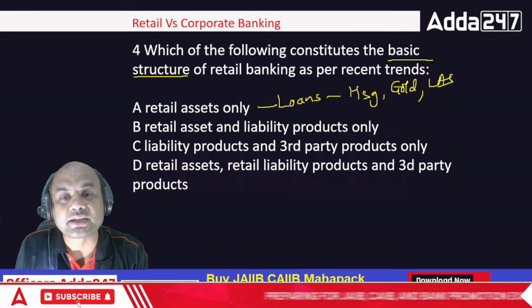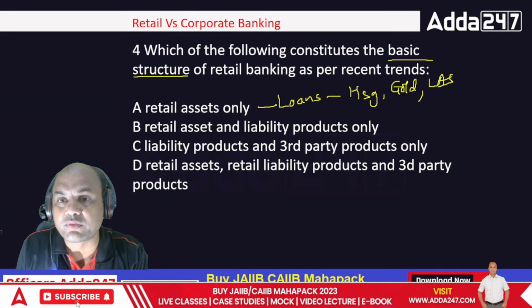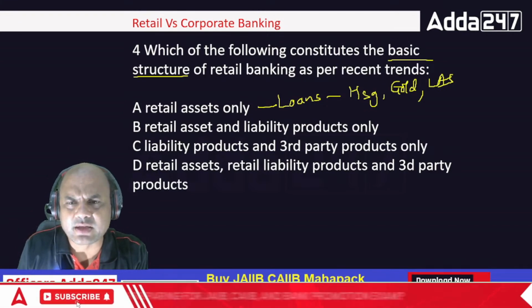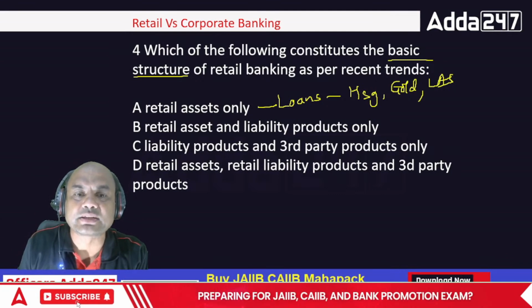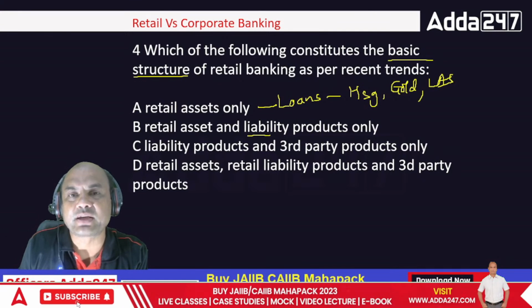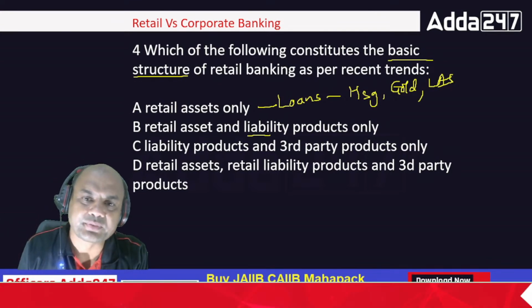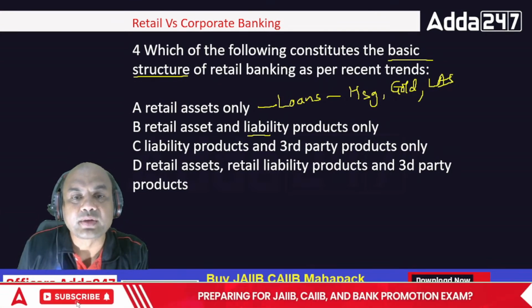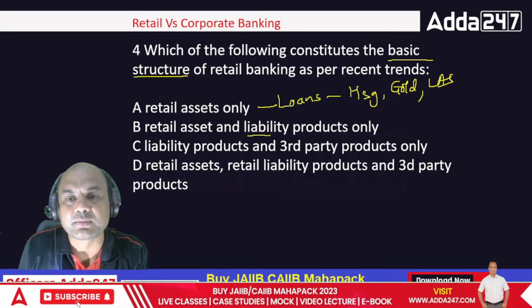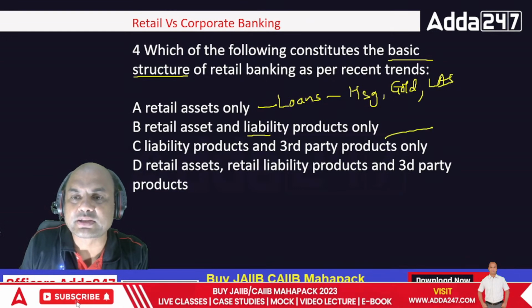Then retail assets and liability products only. Now, what do we want? Recent trend. What do we sell in our branch? Keep it very simple. We sell asset and liability. Liability means deposits: saving, current, CASA, and FD. Then third one, liability products and third party only, means CASA and third party. Third party product is insurance.